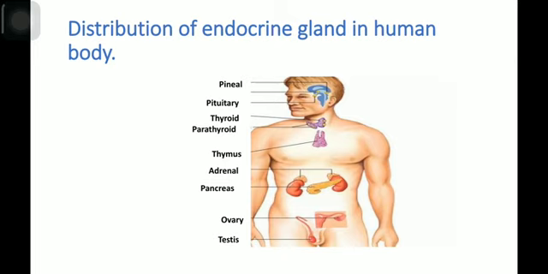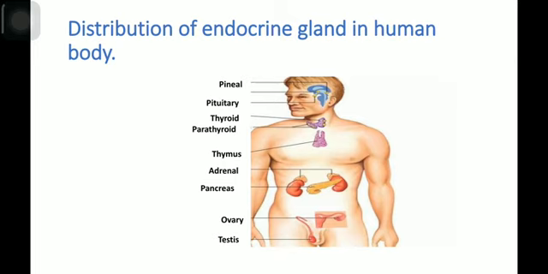Ovary is a very important endocrine gland which is only found in the female body. The ovary is located in the pelvic region and it is responsible for the production of the sex hormones estrogen and progesterone. And testis is another endocrine gland which is only found in the male body, and the testis is responsible for secretion of testosterone, a male sex hormone.